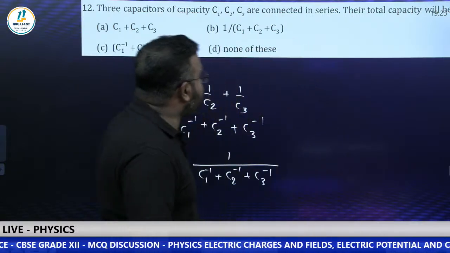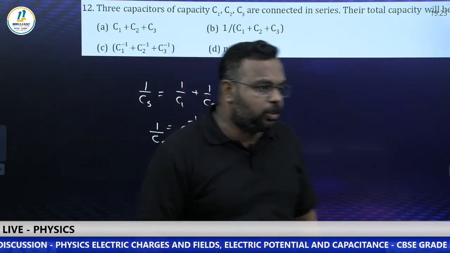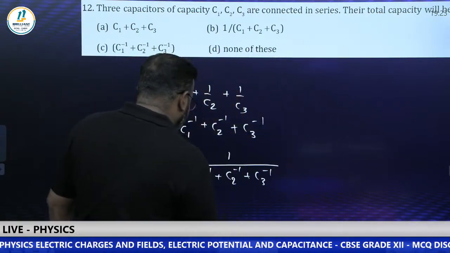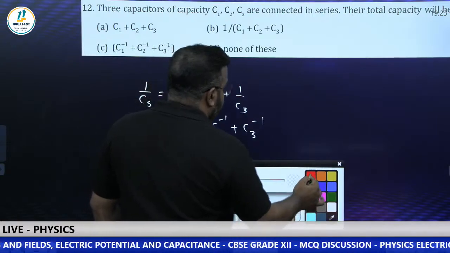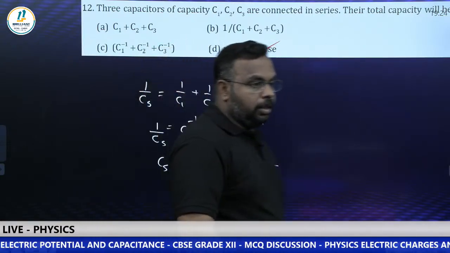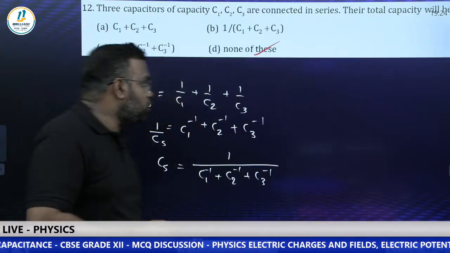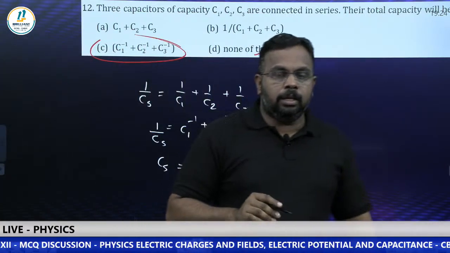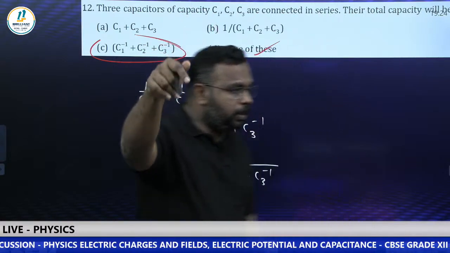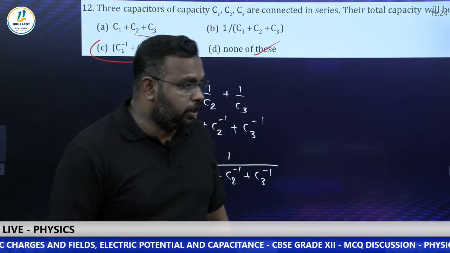Confusing one. So what is the right answer? Is it option C? It's not option C, my dear students. There is an option, you can see. What is that? None of these. It is option D. I hope it is clear for all of you. It's a confusing question. Most of the students will be writing this as the answer. Clear or not? If it is clear, please comment, so I can go to the next question.